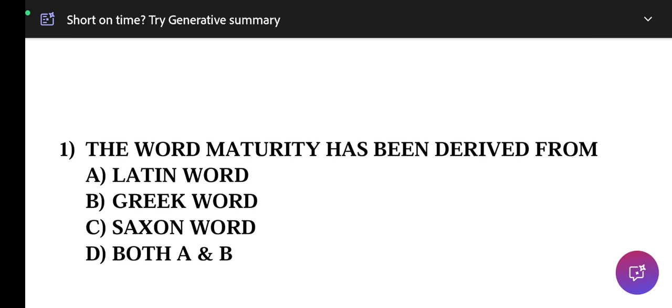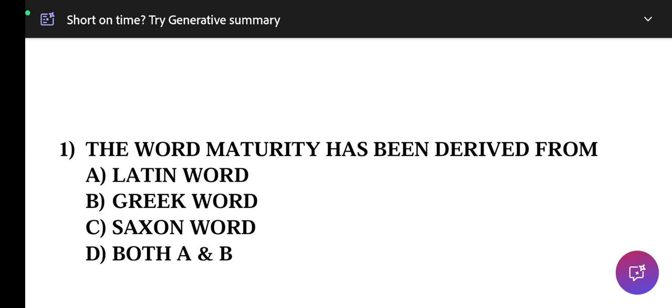Hello students. Today we are going to start a series of MCQs regarding maturity indices of different horticultural crops. Today the topic of maturity will be cleared during this MCQ session.